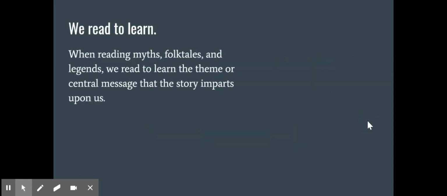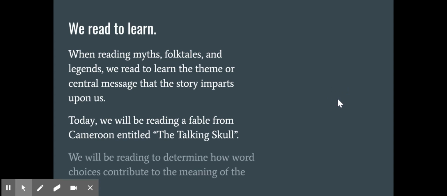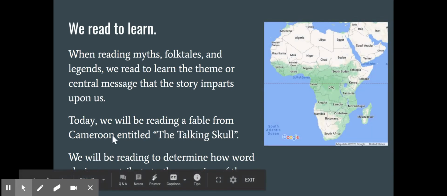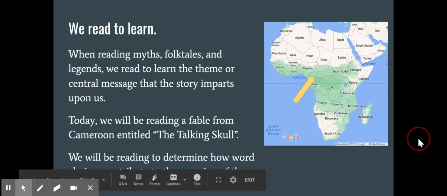All right, so we know that we read to learn, and when reading these types of stories, we're reading to learn that theme or central message. Today, we're going to be reading a fable from Cameroon entitled The Talking Skull and trying to determine how word choices contribute to the meaning of the story. And Cameroon is on the continent of Africa. It's right next to Nigeria. It's that country right there.